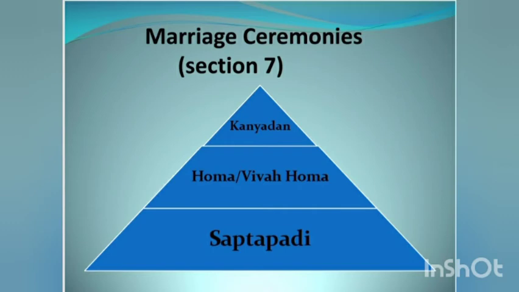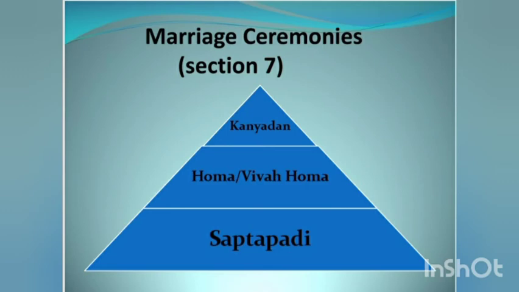There are many ceremonies prescribed in the Hindu marriage, namely Kanyadan, Saptapati, Ganpati Puja, etc. The law is uncertain as to which of these rites and ceremonies are essential and mandatory. According to Section 7 of this Act, the marriage must have been solemnized in accordance with the customary rites and ceremonies of at least one of the parties to the marriage. It is not necessary that the customary rites and ceremonies of both the parties should be followed.